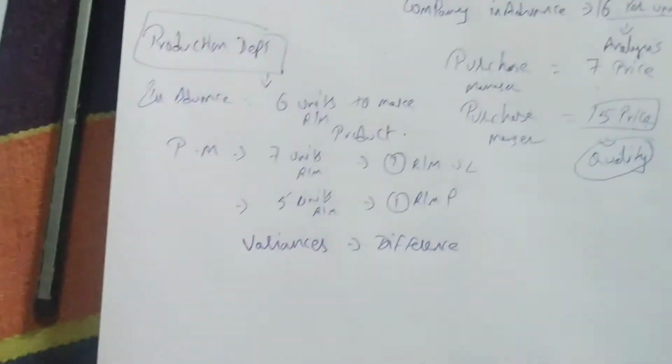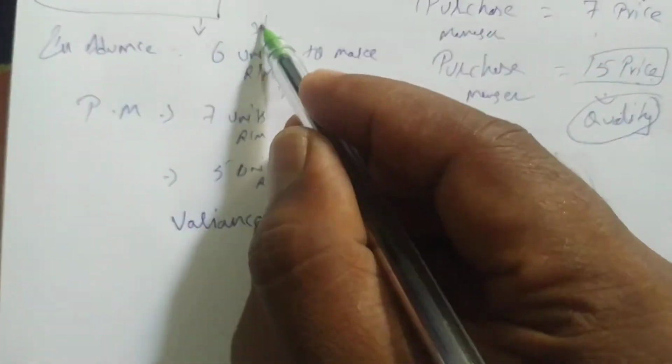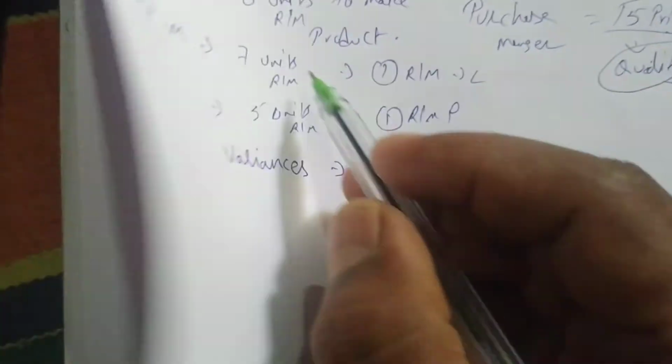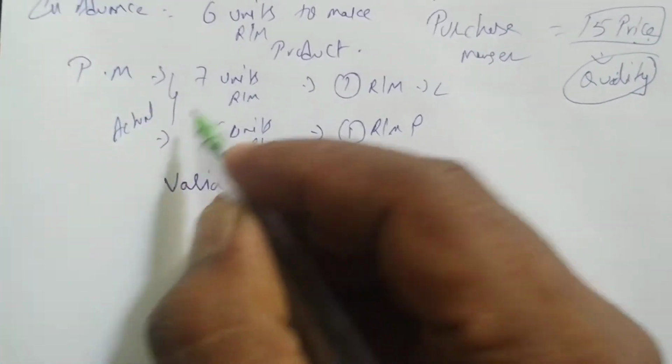Difference means what? See, the company has set some standard. This is called standard. And this 7 and 5, this is called actual. This is standard quantity.